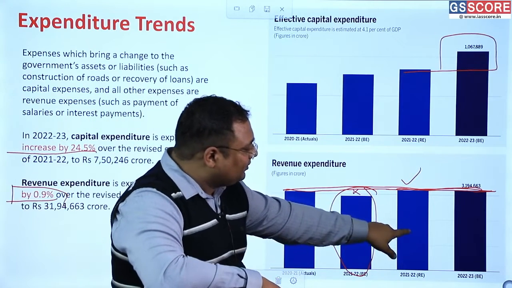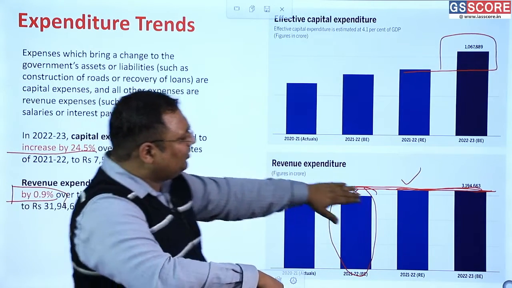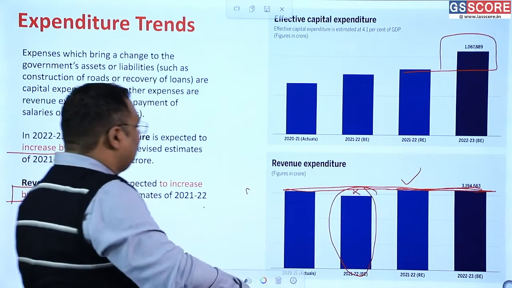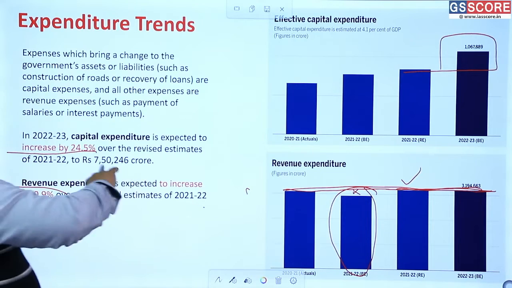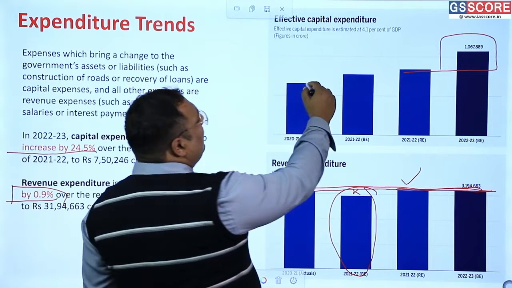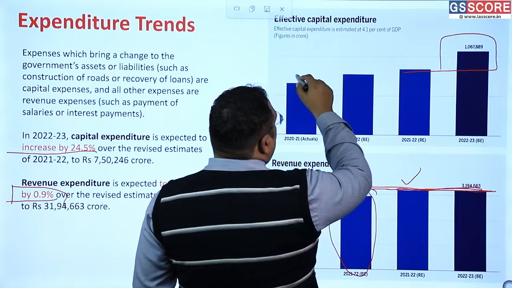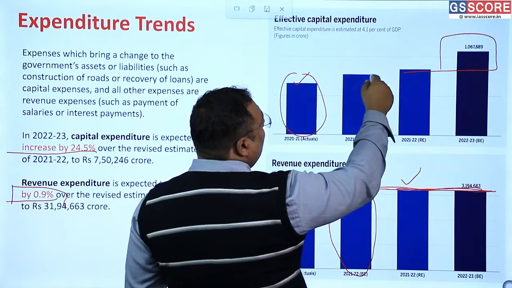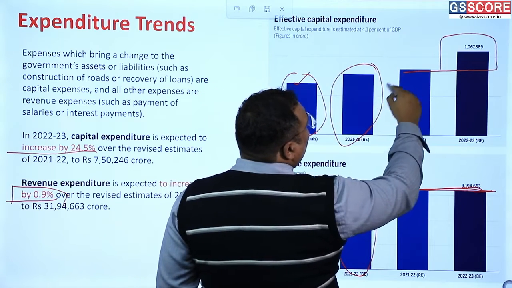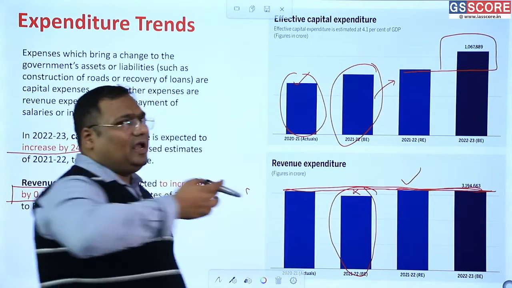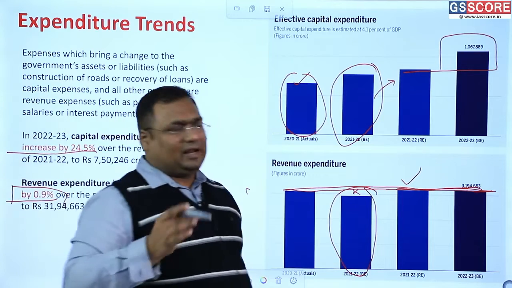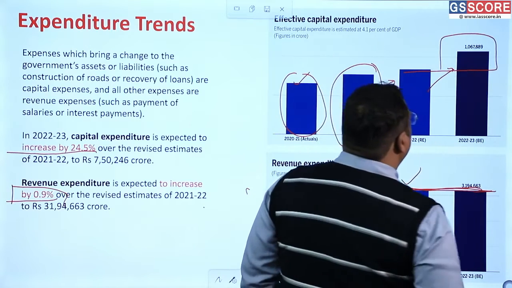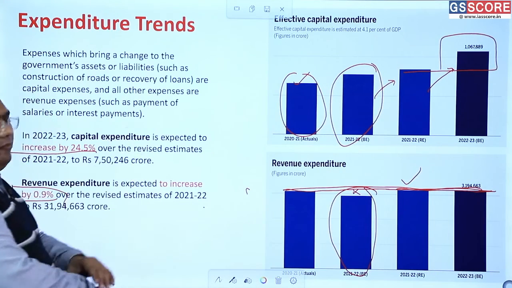This was planned, but this happened. And previous year is this much. So last 2 years expenditure is roughly the same, and this year also we plan a similar expenditure. So not much of a change in revenue expenditure, but you see capital expenditure. This is what we planned. This is what happened in 2020-21. Last year we planned this much, but we actually happened to spend this much, as more taxes were collected. And similarly, this year we plan to spend this much. So this is a very, very good sign.